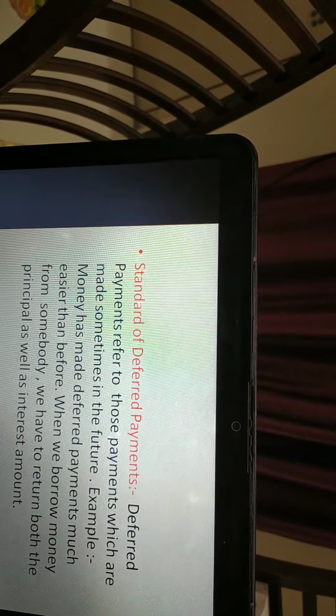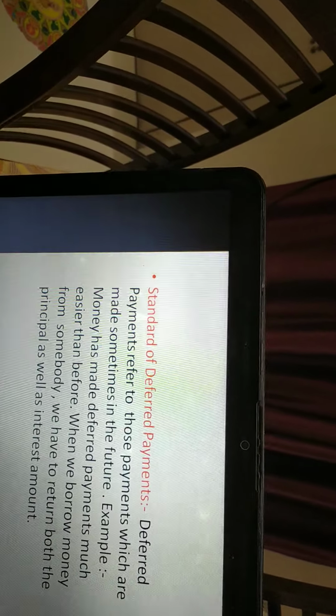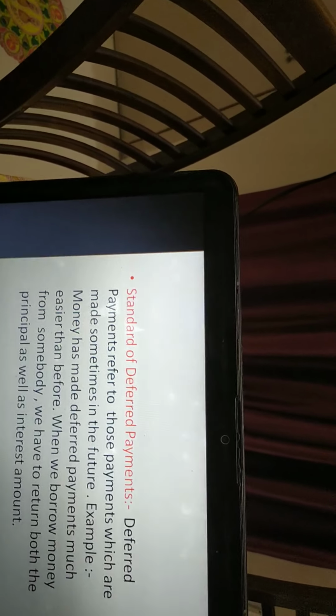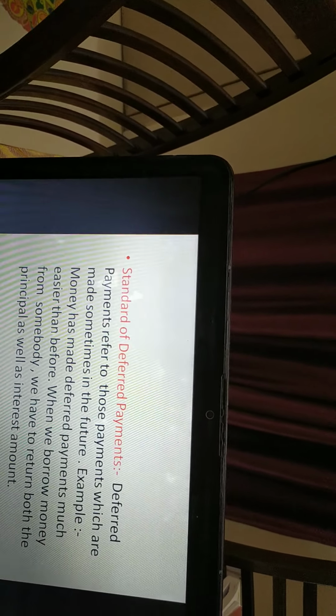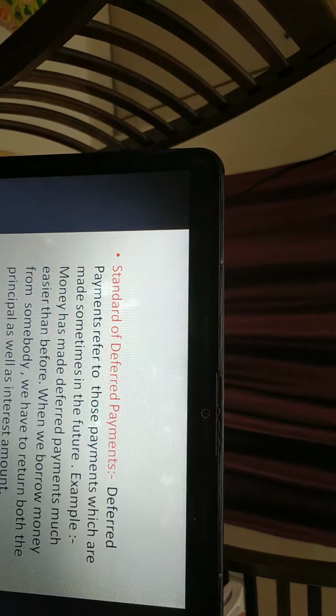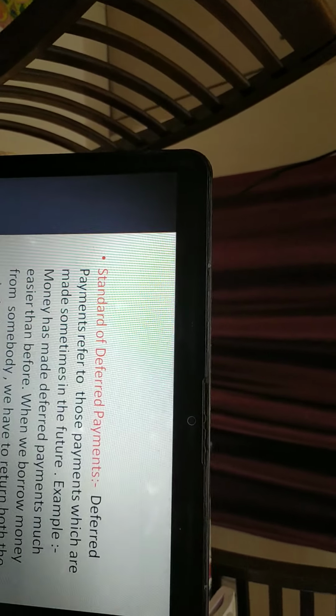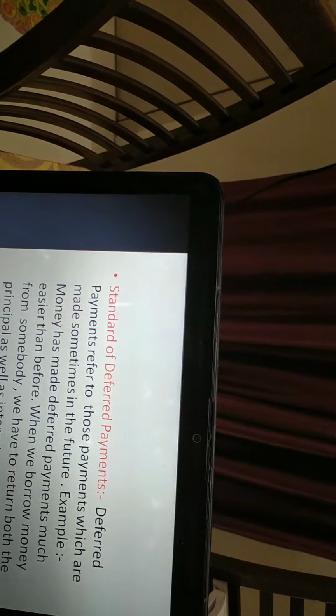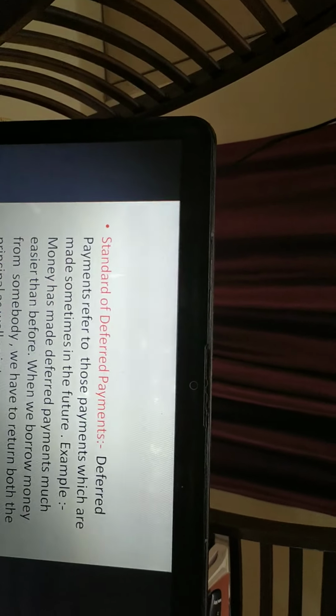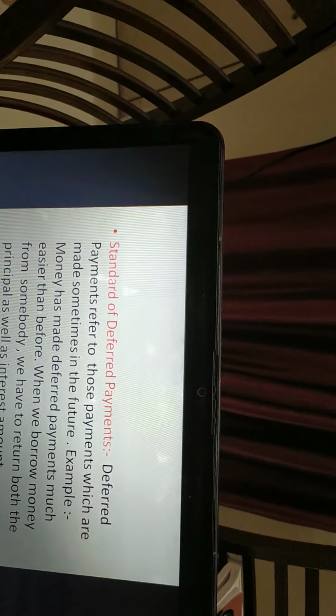When we borrow from somebody, we have to return both the principal as well as interest. If you take a loan from a bank of 2 lakh, you need to pay some more money for that, the principal as well as interest.